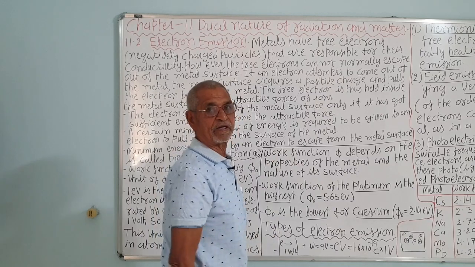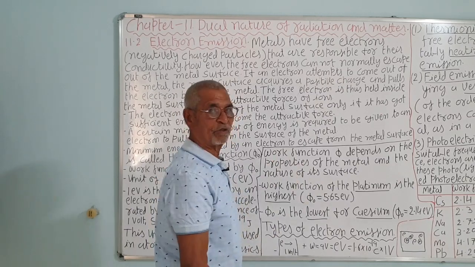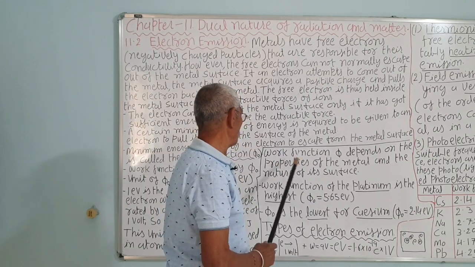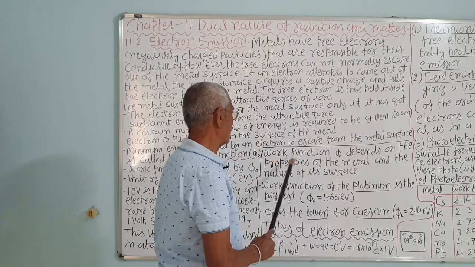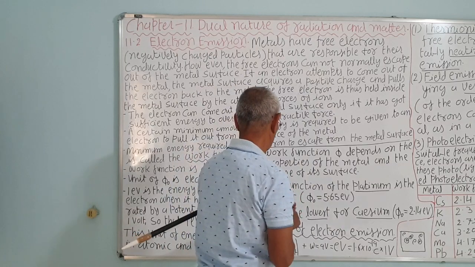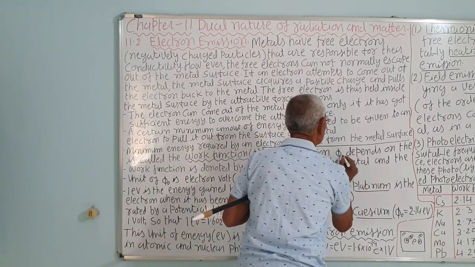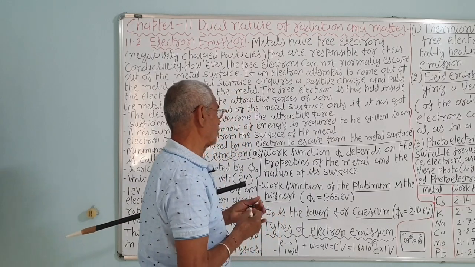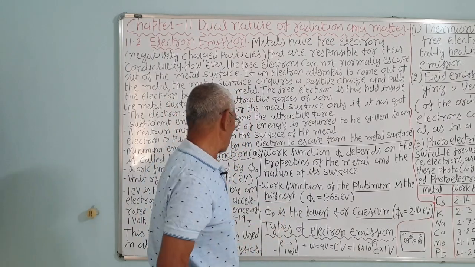Now, factors affecting the work function phi 0. Phi 0 is the work function, that is the minimum energy required to dislodge or remove the electron from the atom. The work function phi 0, this is not phi, it is called phi 0, depends on the properties of the metal. It is different for different metals.